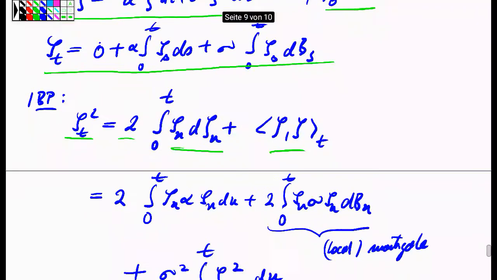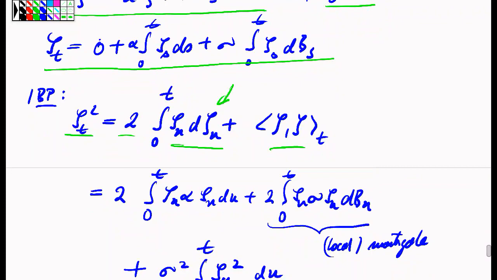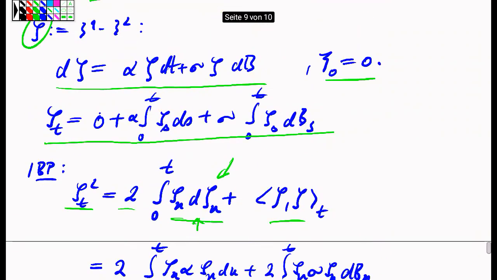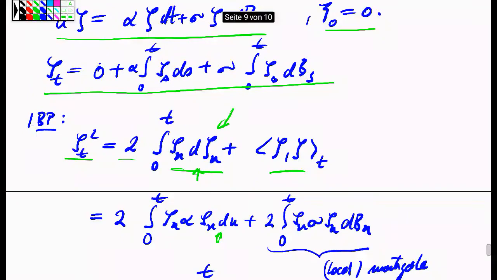Okay, now I recall that the zeta process solves this equation, or it is a solution, is a sum of certain stochastic integrals. So therefore, by the associativity of the stochastic integral, I can replace this integration against the zeta by a sum of integrations against the corresponding components of zeta, where I have to respect this product rule, mainly. So d zeta in differential shorthand language, d zeta is an alpha zeta du, which is inserted here, and d zeta plus a sigma zeta u dBu.